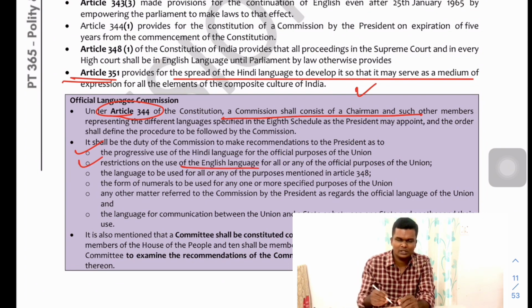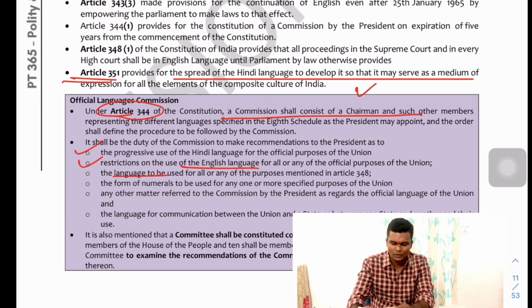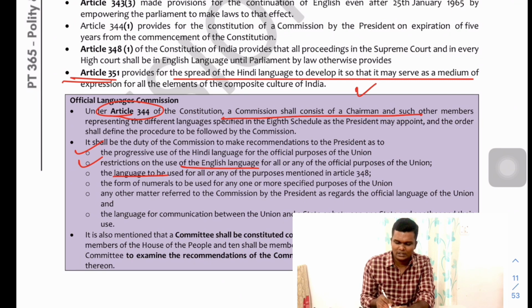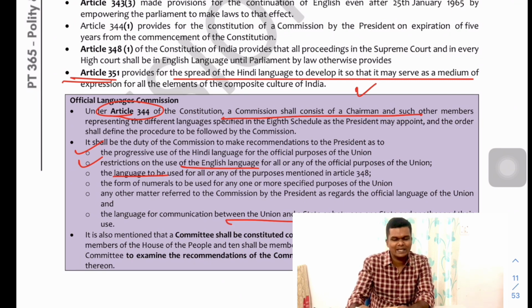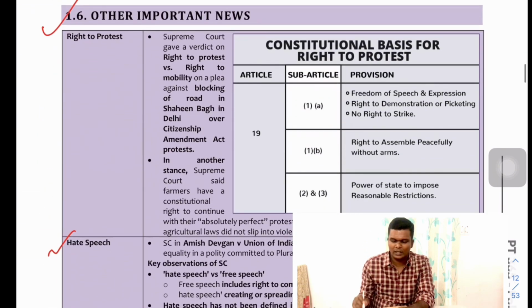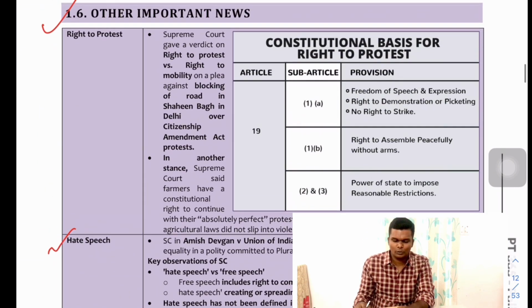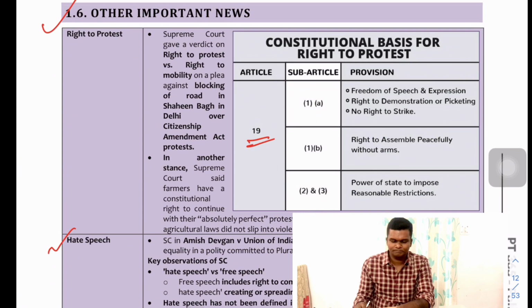To promote the progressive use of the Hindi language, with restrictions on the use of the English language for all purposes, or the languages to be used for any other purposes, and for promoting the use of a communication language between the Union and the states. These are the provisions under Article 344. Fine. We will move on.